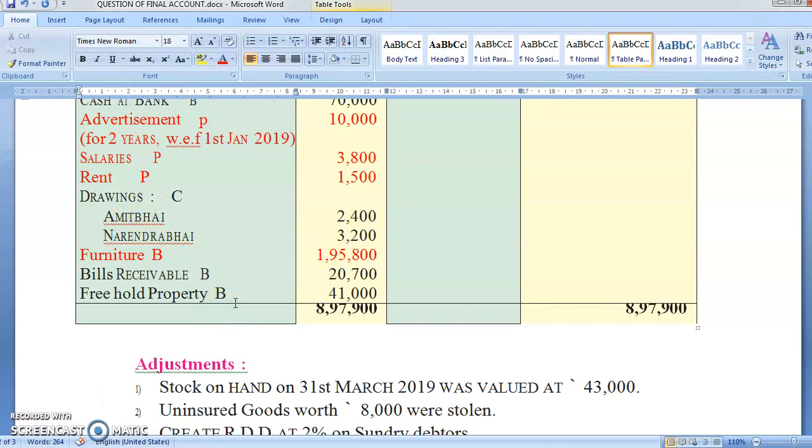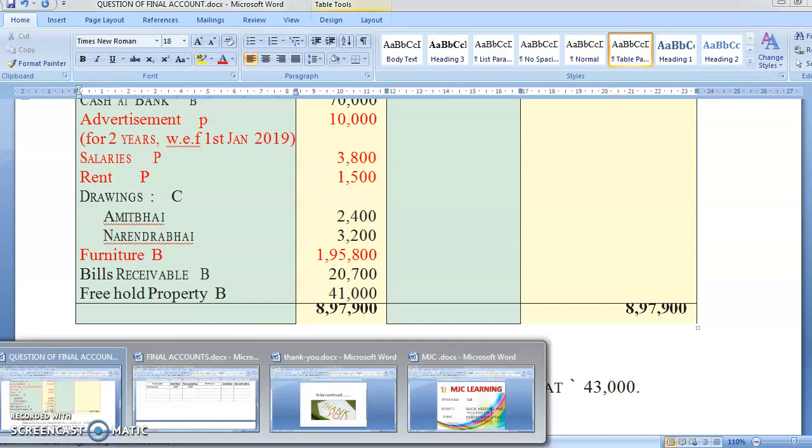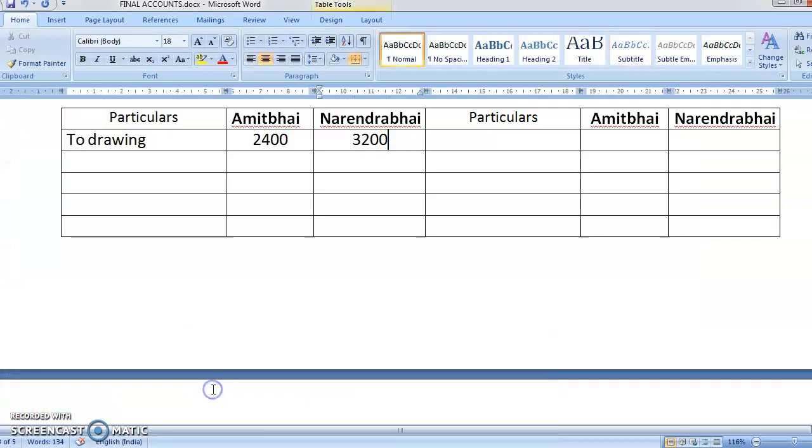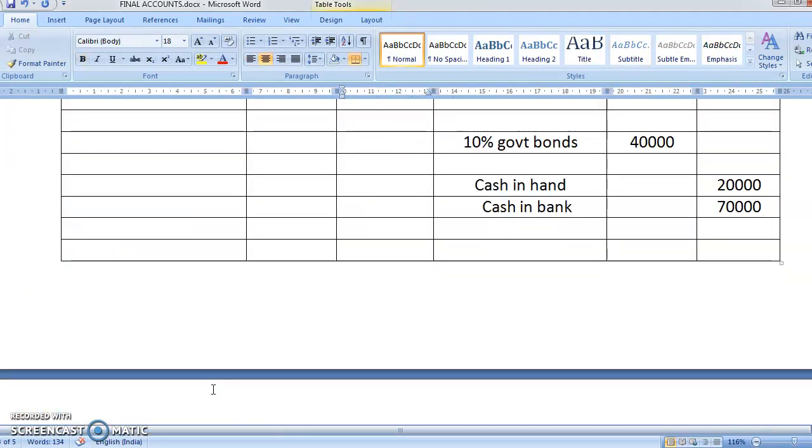Now furniture is having an adjustment. Bill receivable, freehold property, all these three items will come in the balance sheet. Only furniture will come in the inner column because furniture is having an adjustment. The other two items will go directly in the outer column. So you'll write here furniture. Furniture is having an adjustment, so you'll write in the inner column 1,95,800.